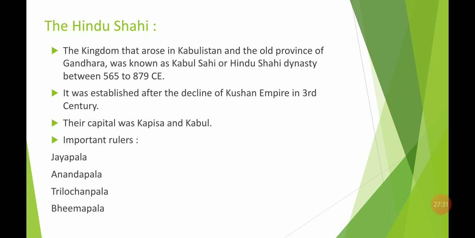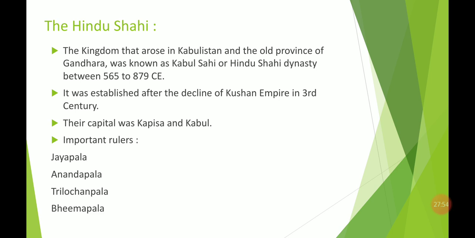There was the Kushan Empire before the Hindu Shahi dynasty, and after the decline of the Kushan Empire, after some time the Hindu Shahi dynasty emerged and started ruling the Kabulistan and Gandhara area.